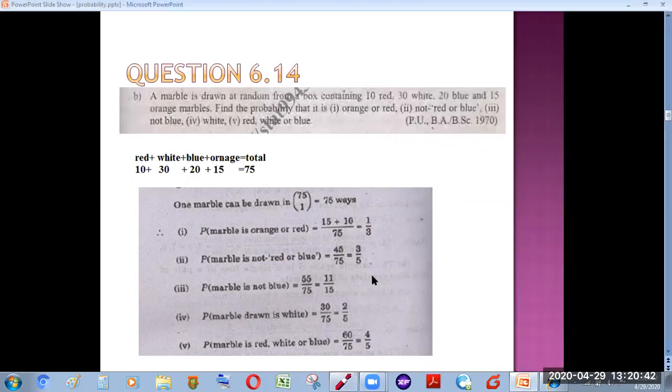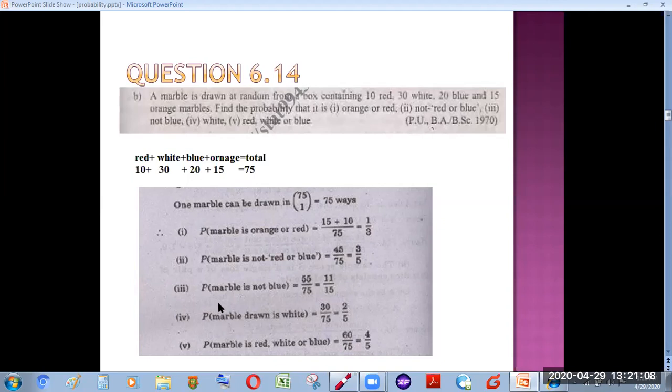Similarly, we can perform the next one. Probability that the marble is not red or blue. Now we'll exclude the red and blue marbles from it. Excluding the red marbles and the blue marbles, which make a sum of 30, we are left with 45. 30 white and 15 orange becomes 45. So for a marble that is not red or blue, the probability is 45 by 75.